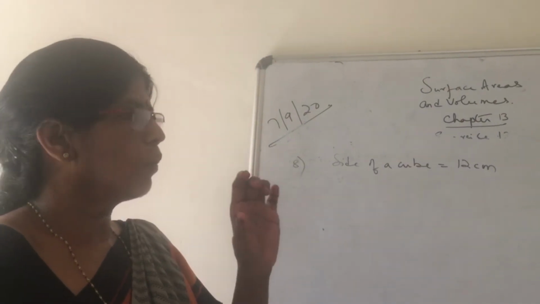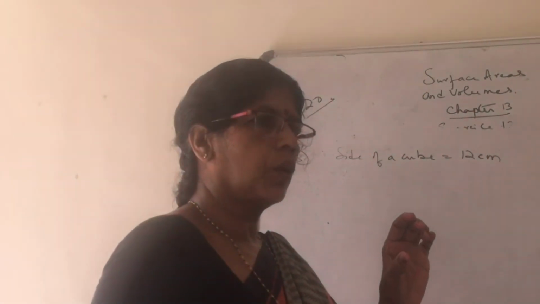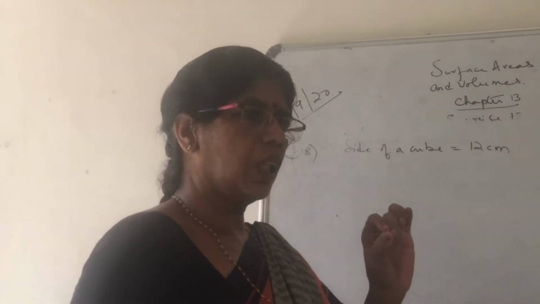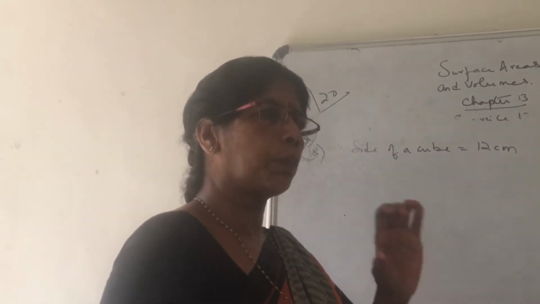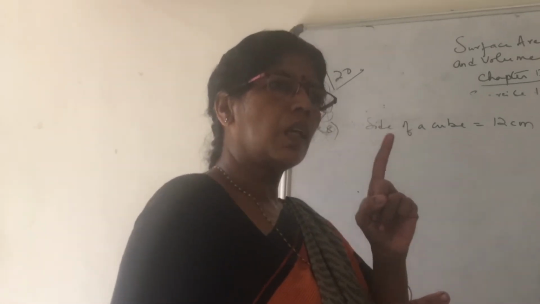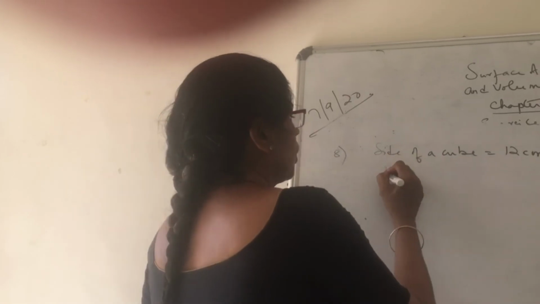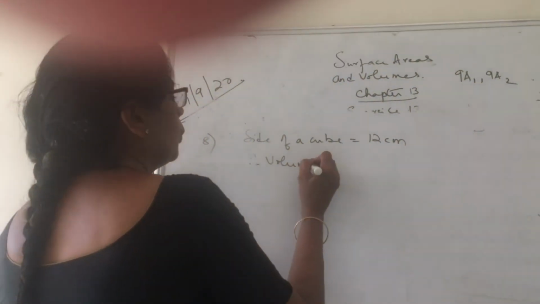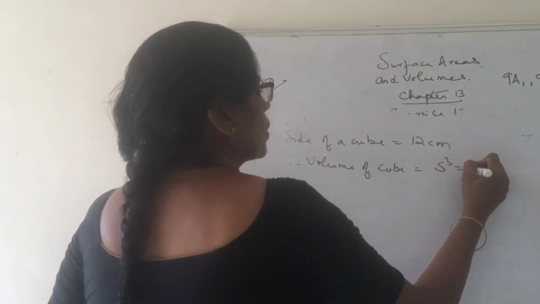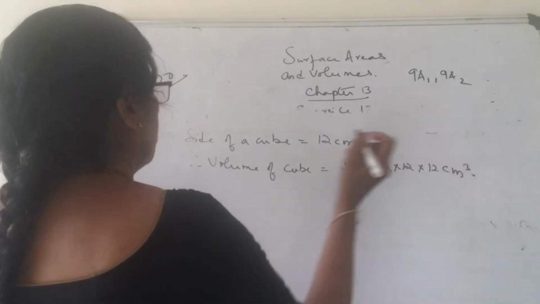Therefore, volume of cube is equal to S cube, that is equal to 12 into 12 into 12 centimeters cube.